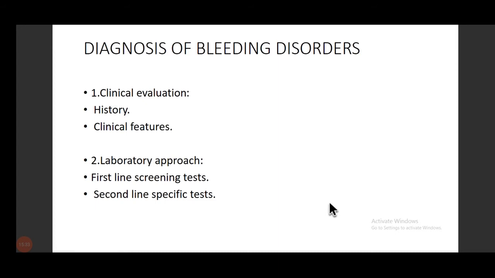Fine. So this is all the clinical approach for when you are going to be an intern or working as a physician. The thing that has to be in your mind is how you clinically evaluate the patient. First of all, the very important thing is the history of the patient and how you examine or observe the clinical features. Only then can you think about what lab investigation you want to get done. They are first line and second line.